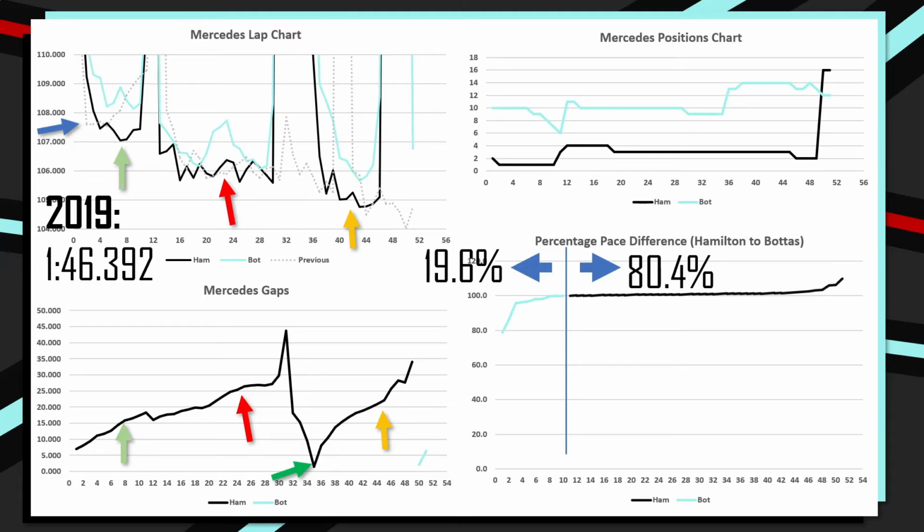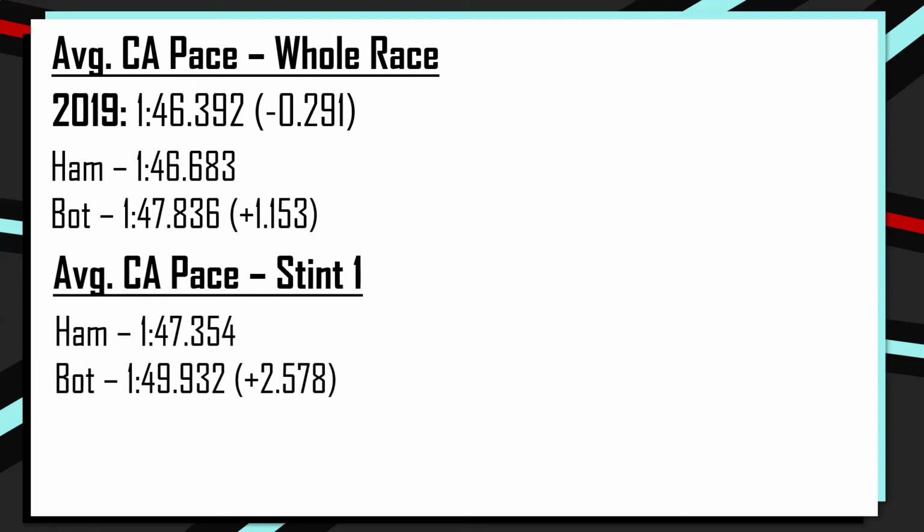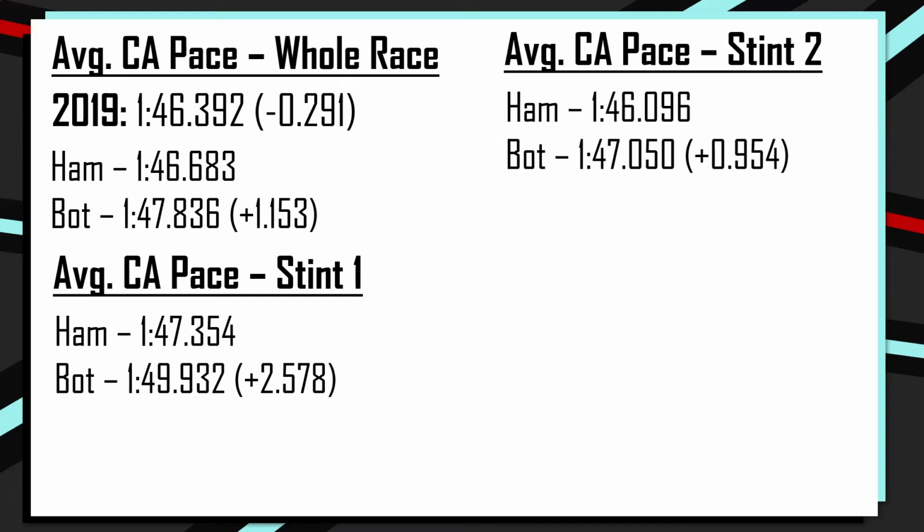But now taking a look at the Mercedes stint pace and comparing the two drivers together across the whole Grand Prix, and there is their 2019 pace. Their 2019 pace was actually 0.3 a lap quicker than their 2021 pace. And across the whole Grand Prix, Bottas was 1.1 seconds slower per lap than Lewis Hamilton. And in stint number 1, when they were both on the soft compound of tyres, he was 2.5 seconds down. And this is both in clean air as well. He did, however, claw some of this pace back when he went onto the hard compound of tyres for stint number 2, but he was still just under a second a lap down on Lewis Hamilton.